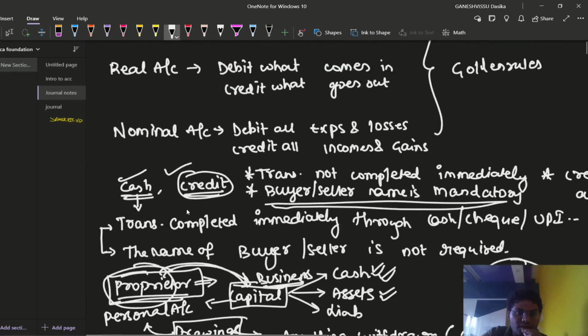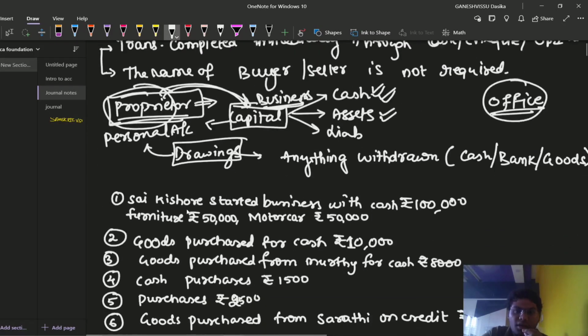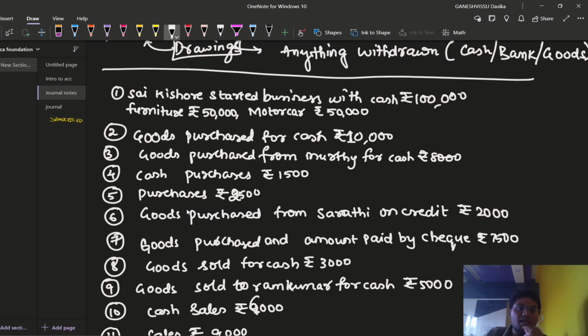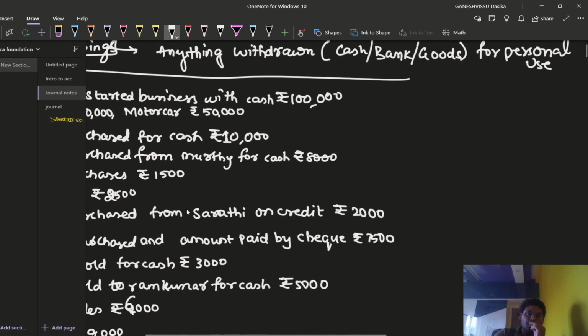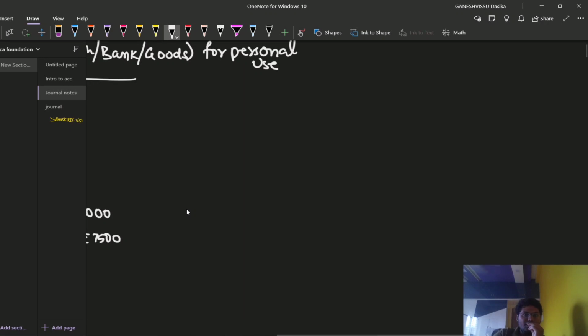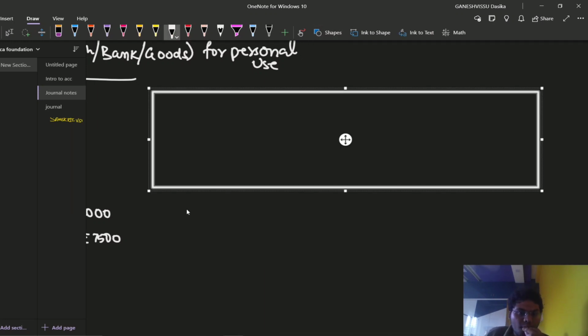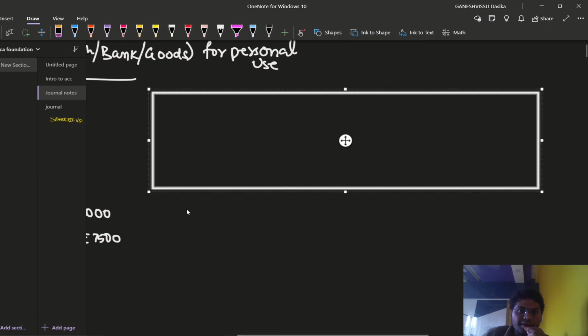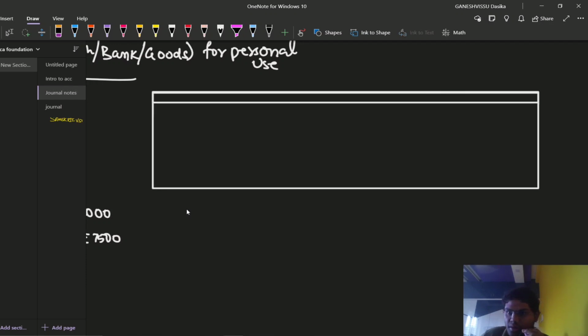With that we have completed our introduction regarding the journal. What I have done is bring you some journal entries, that means some transactions with which we can pass journal entries. Before going on to pass the journal entries, I would like to discuss the proforma for passing journal entries. First of all, I would like to draw the proforma here. It is somewhat like a box, and thereby we are going to mention some things here.